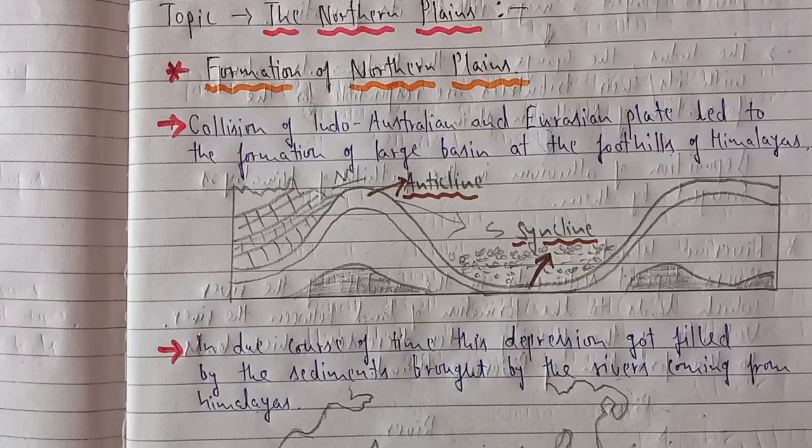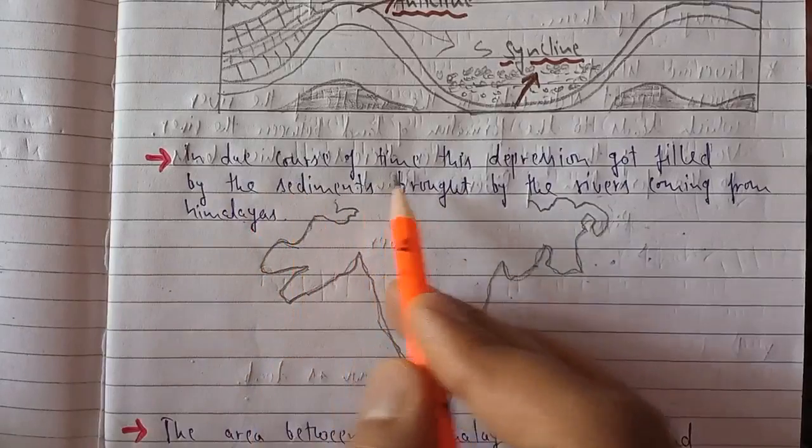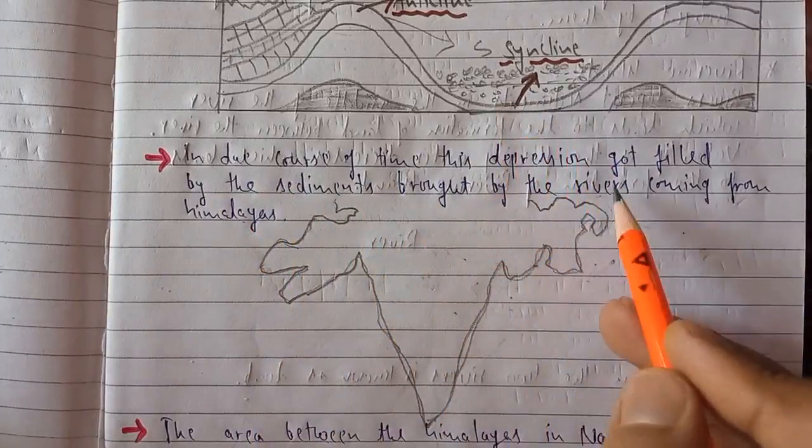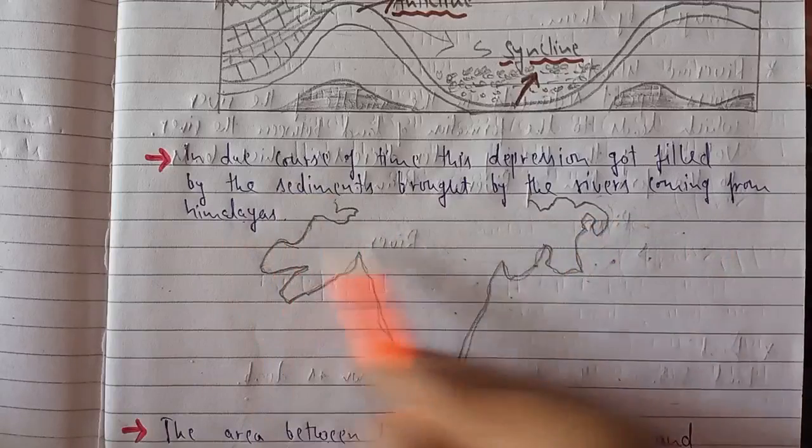You know about this plate movement because we have talked a lot about all this in the last three or four videos. In due course of time, over millions of years, this depression got filled by the sediments brought by the rivers coming from the Himalayas. This I have explained to you.